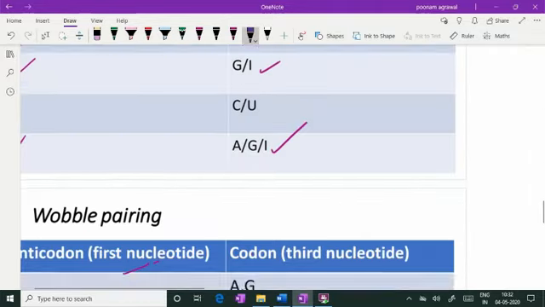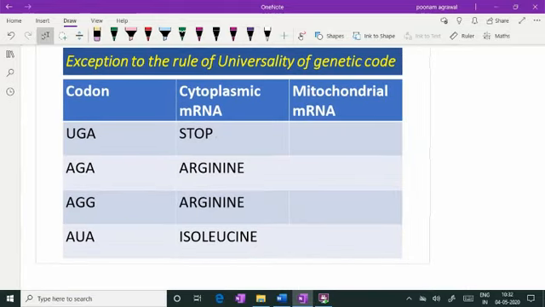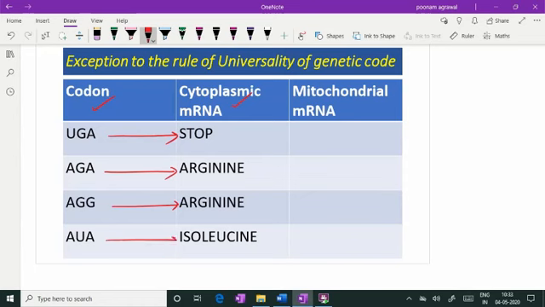Now, if you focus on this table, it is talking to you about the exceptions to the rule of universality of the genetic code. Like, for example, the first column is talking to you about those codons which are showing the exception to the rule of universality. The second column is talking to you about the cytoplasmic mRNA, how that codon is being read there. Like, for example, UGA is read as a stop codon in cytoplasmic mRNA. Cytoplasmic mRNA represents the nuclear DNA. So UGA is acting as a stop codon there in that genome. And AGA is the codon for arginine, AGG for arginine, AUA for isoleucine.